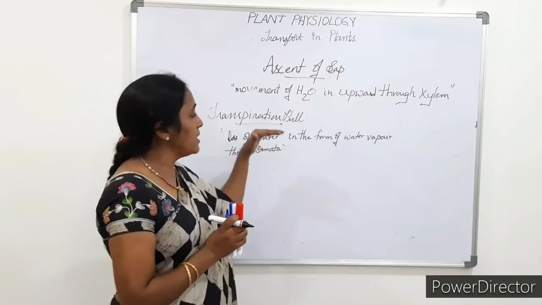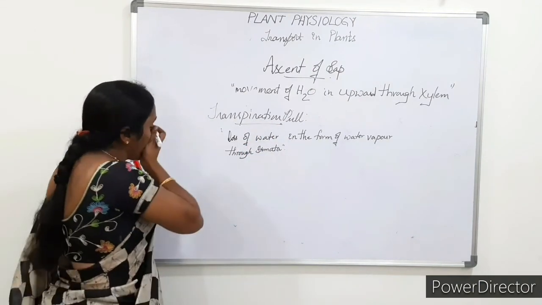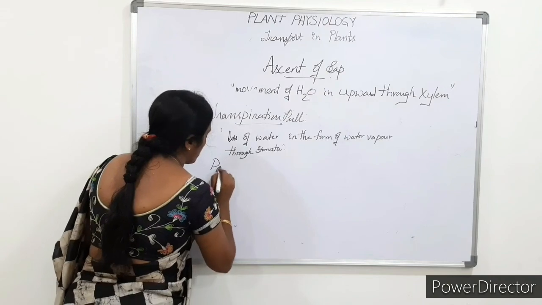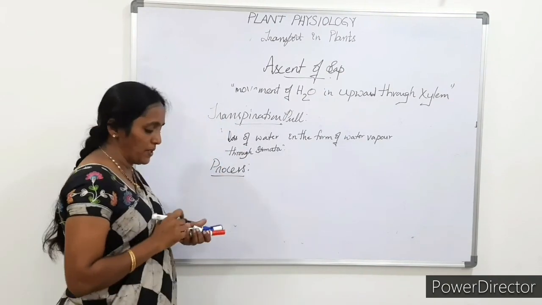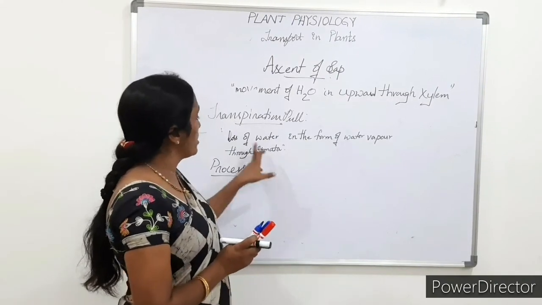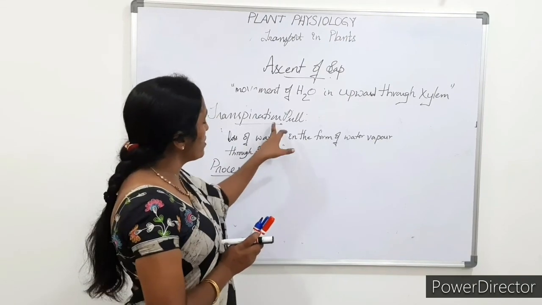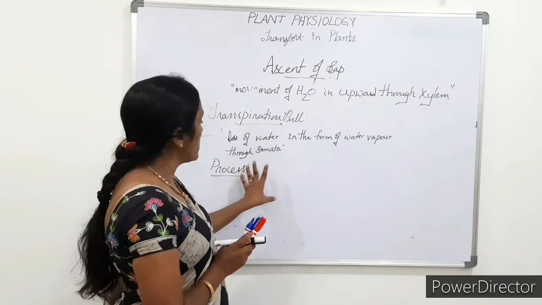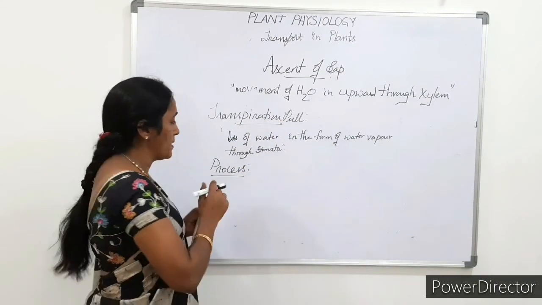Before going to the principles, we'll go for the process, how it will take place. The loss of water is through the stomata, so first let us see how transpiration takes place in plants.